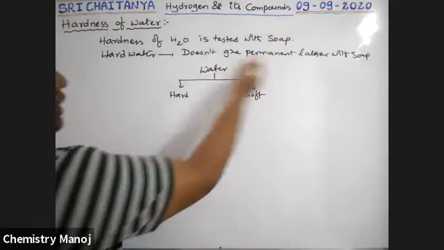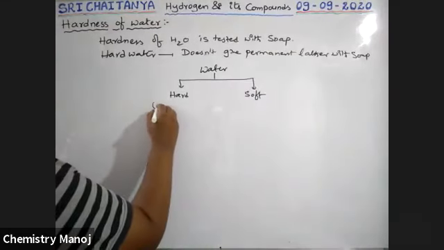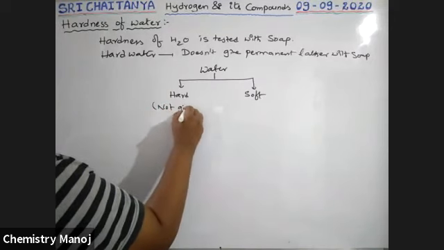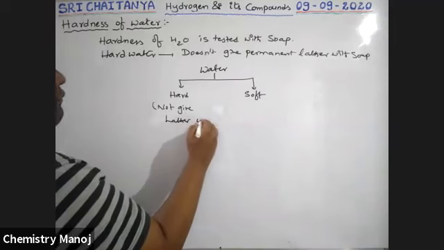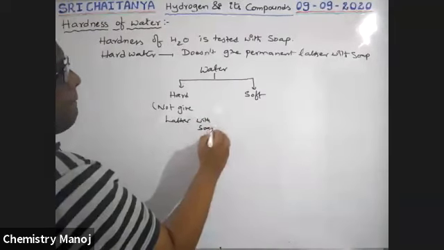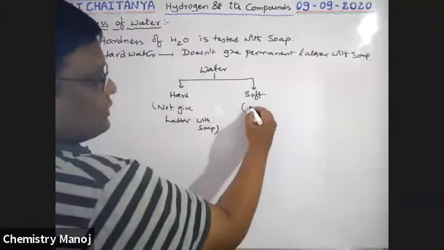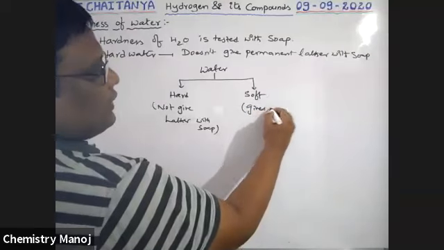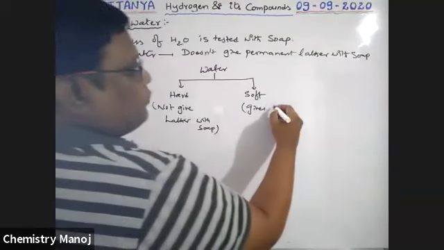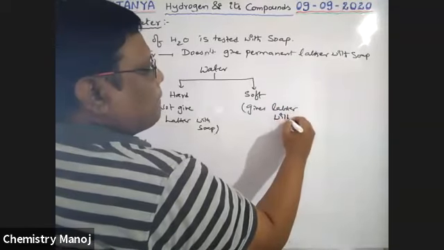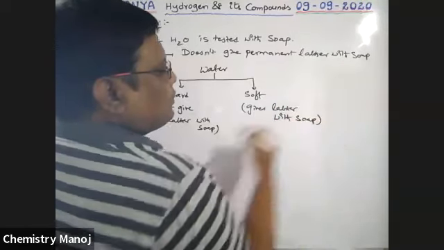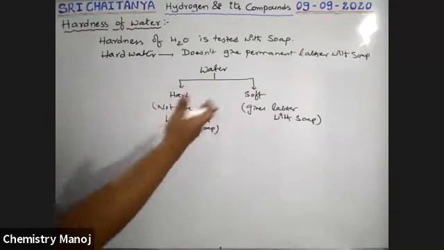Hard water doesn't give lather with soap, but soft water readily gives lather with soap.